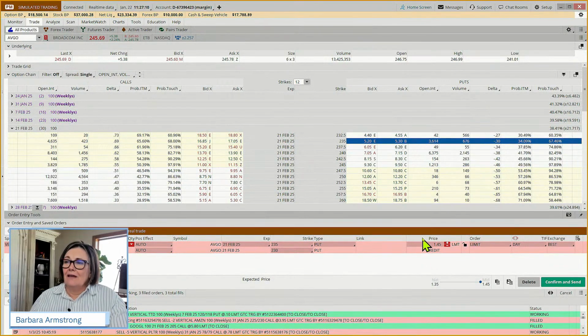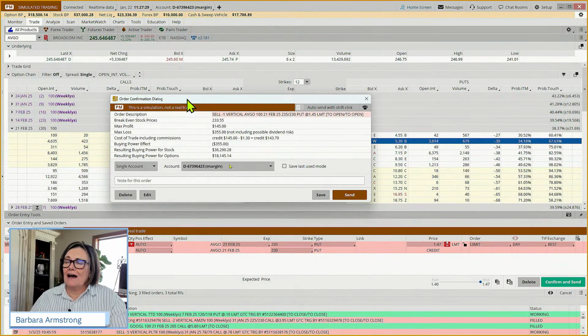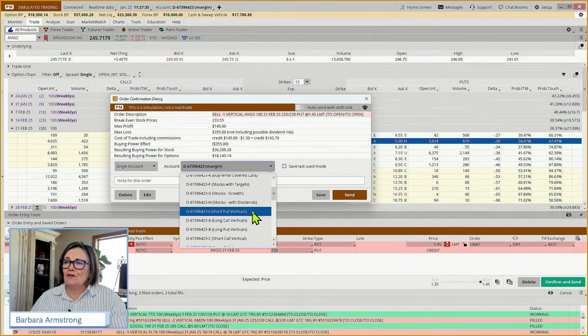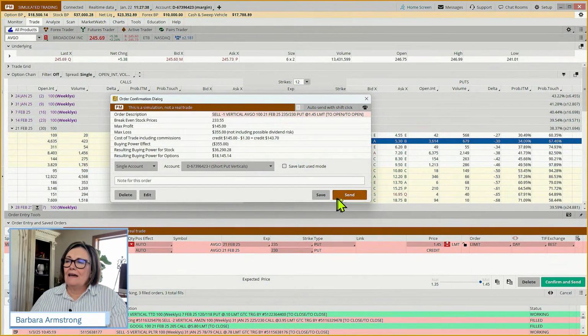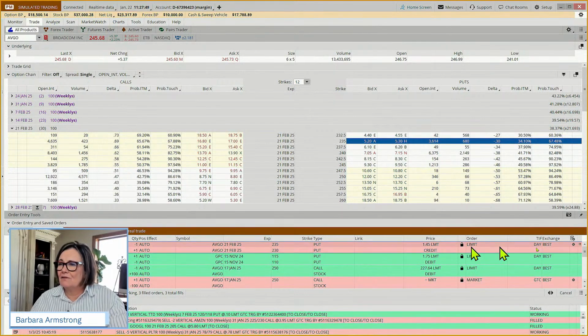And we've got that. Now, if we're risking 350, how many of these contracts can we afford to do? 1, because we're risking 355 for the opportunity to make 145. Okay. And if we're good with that, we're going to put this in our short put vertical group. And then how often are we going to check this in our long call vertical trades? We're going to check them every day. Oh, I put that in save. I didn't mean to do that.